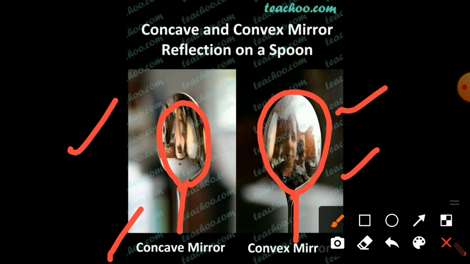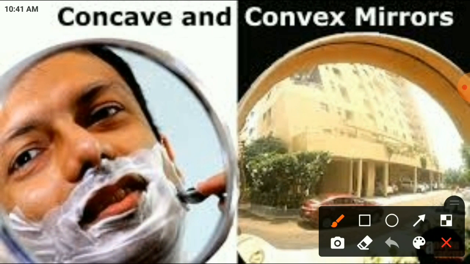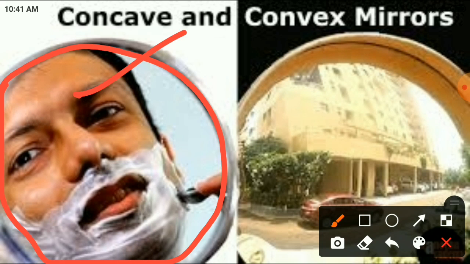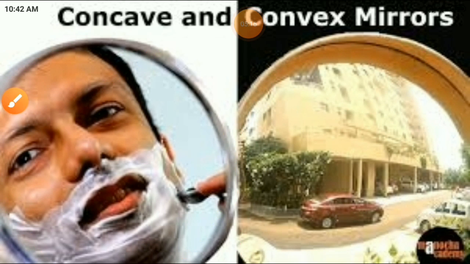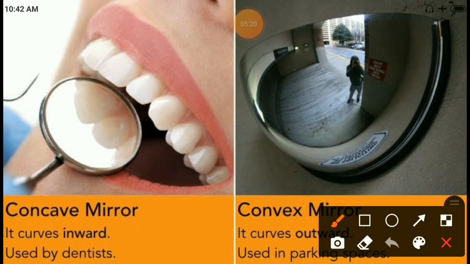Next example we have to see here. The shaving mirror is concave. Here it is a convex mirror only, and we have to keep that in mind. Not only this, we have to check some others also. The mirror the dentist uses is a concave mirror.